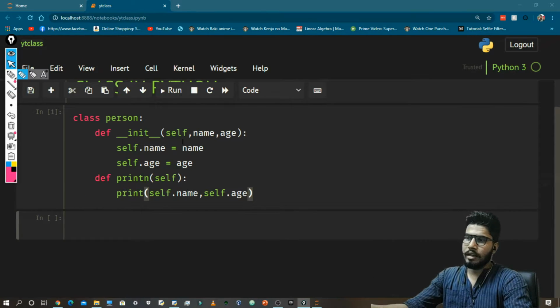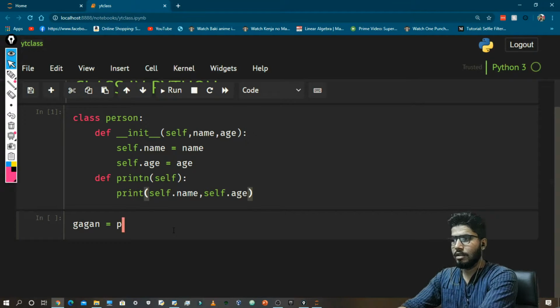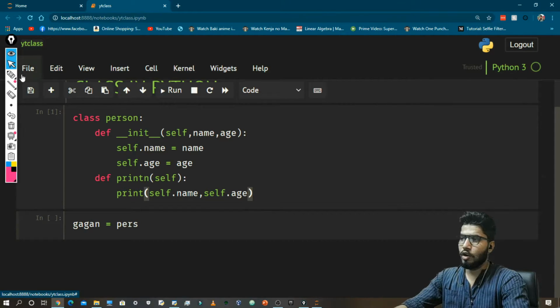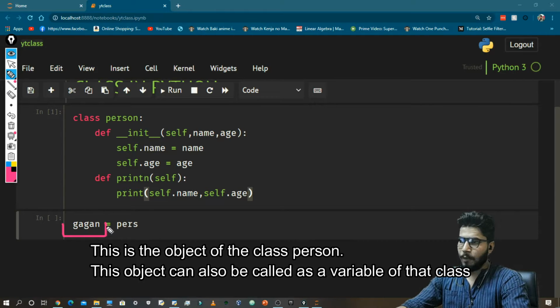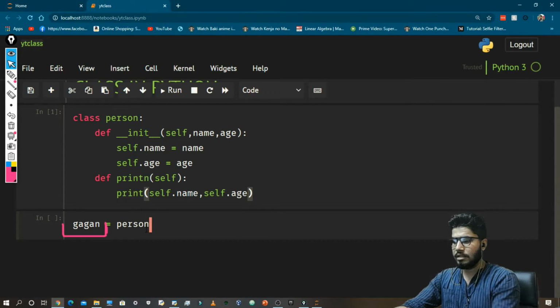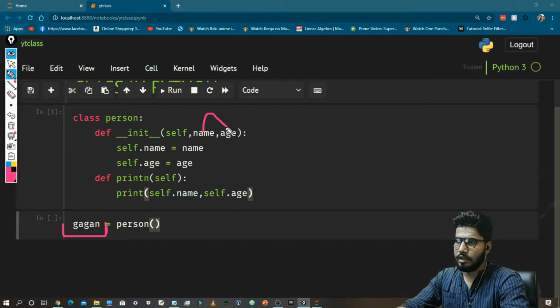So what I am going to do is create an object. So I will create my object, as I am a person. So how can you create an object? Here you need to define the variable name. Okay. After that you need to type the class, and here you need to pass these two values.